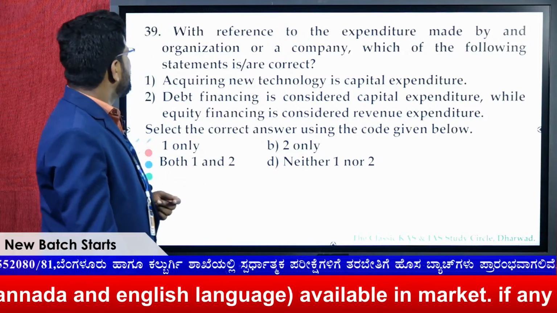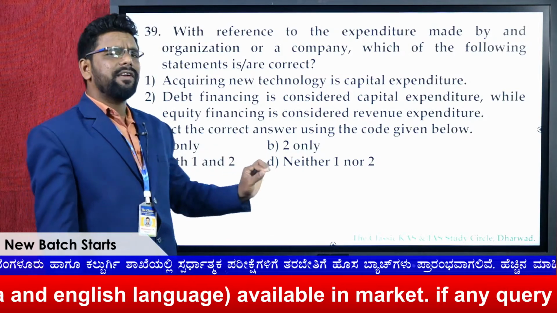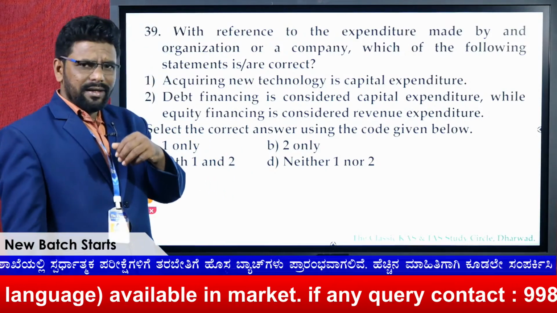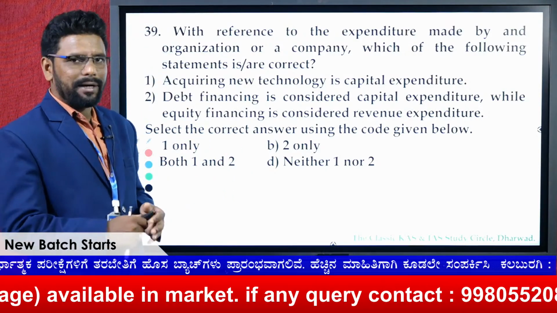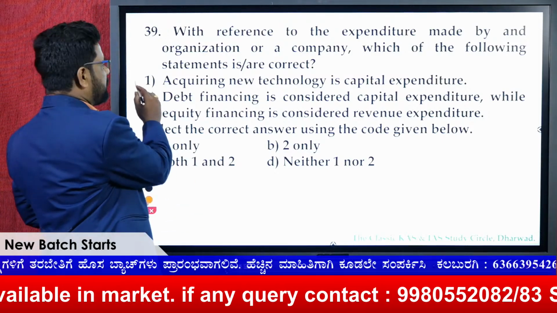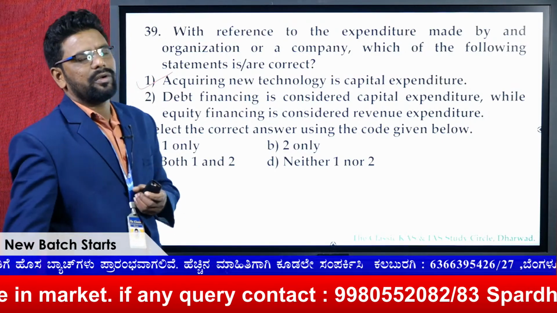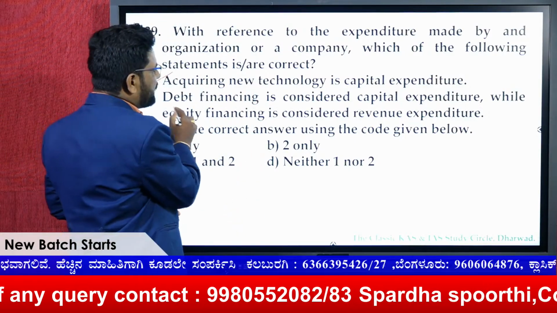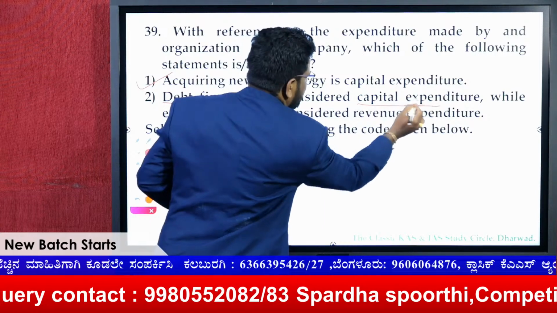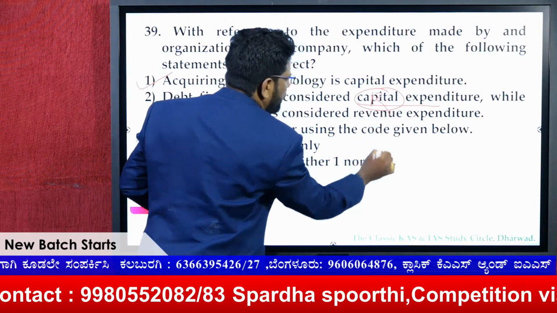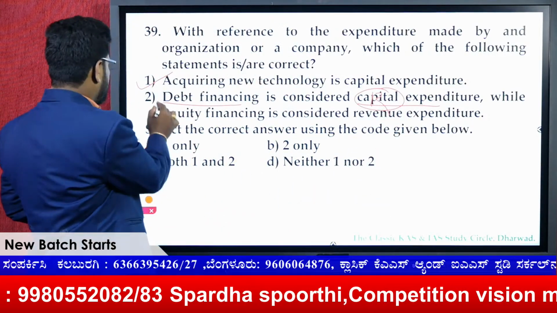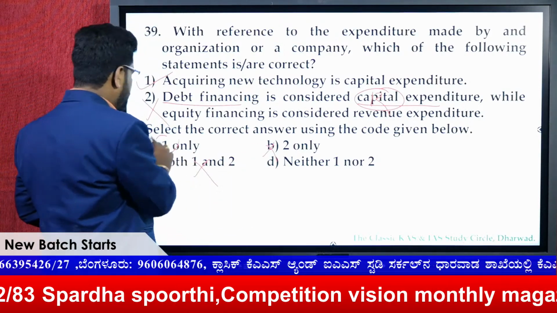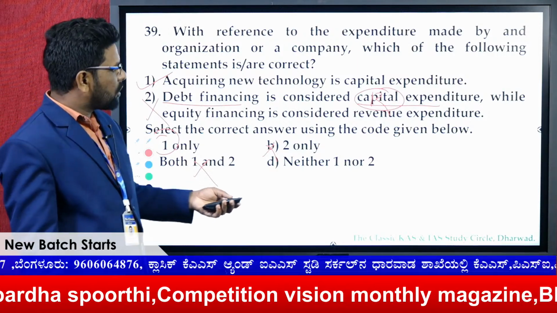Look now at acquiring new technology. Definitely it's a very good thing, so we consider it a capital expenditure. This is right. Now debt financing: it's not good for the economy, that means it is a revenue expenditure, but it has been written as a capital one. So it has to be revenue, therefore statement 2 is wrong. Here the option would be only 1 for question 39.